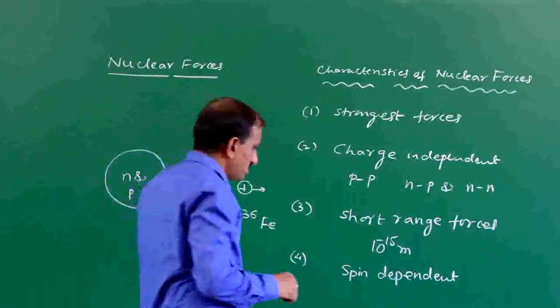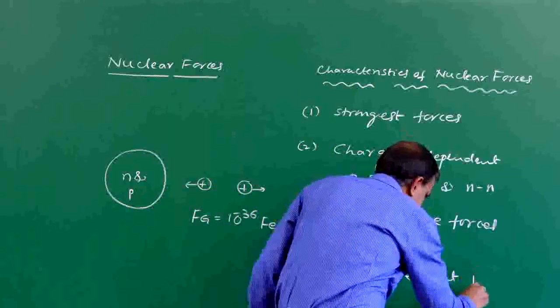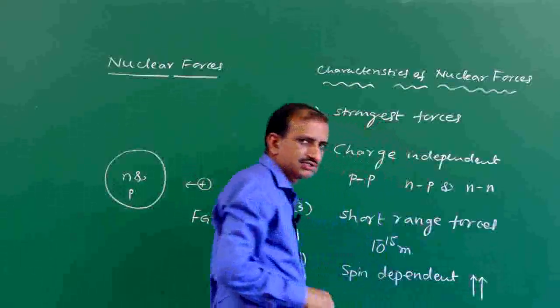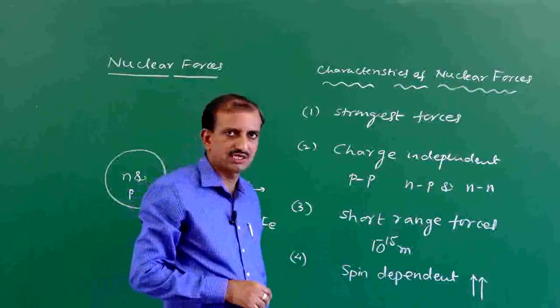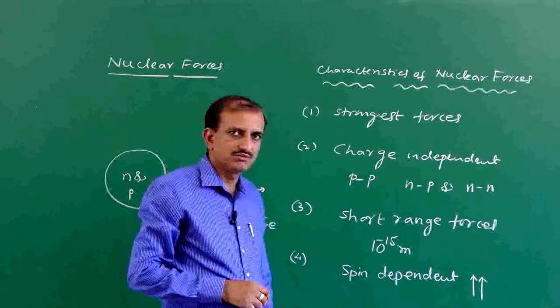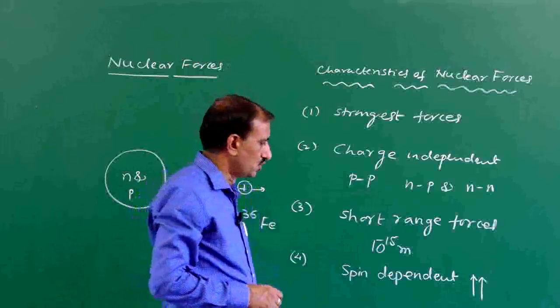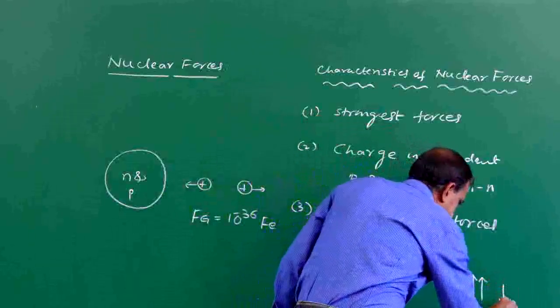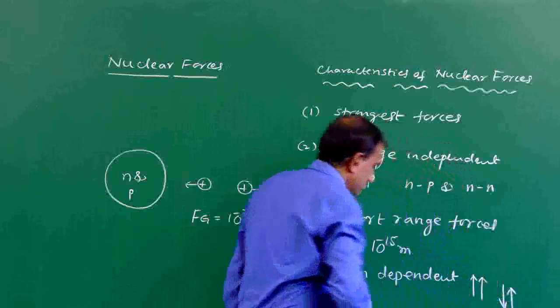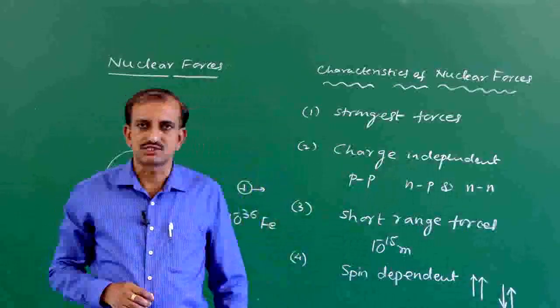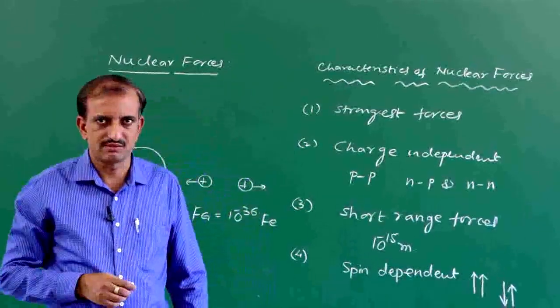If two nucleons have parallel spins, then the nuclear force between them will be more than for two nucleons having anti-parallel spins. Therefore, nuclear forces are spin dependent.